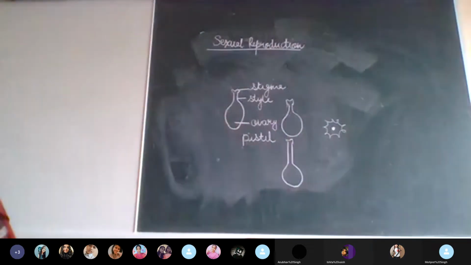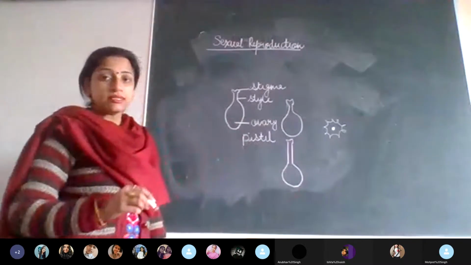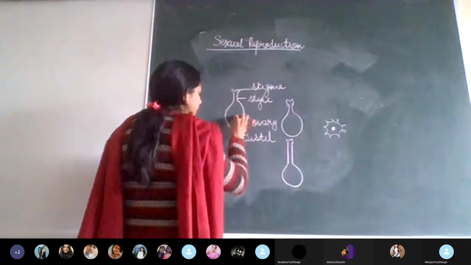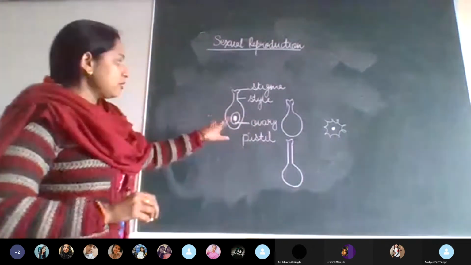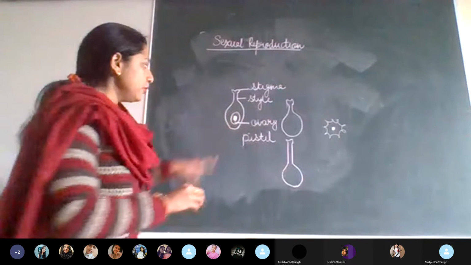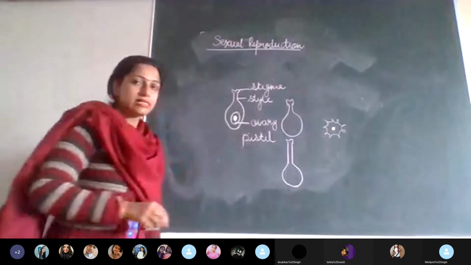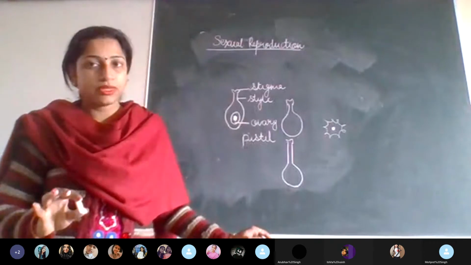So the male gamete is called the pollen grain, and here the female gamete is produced by the female whorl, and this is the egg. So here the ovary contains the ovule. This is the ovule, and inside the ovule, what is present? Egg is present. Is this much clear to everyone?